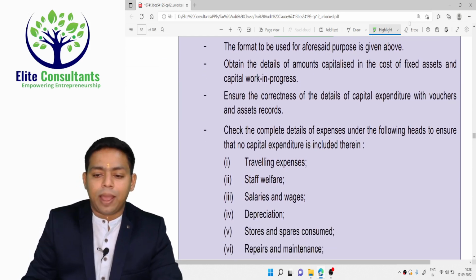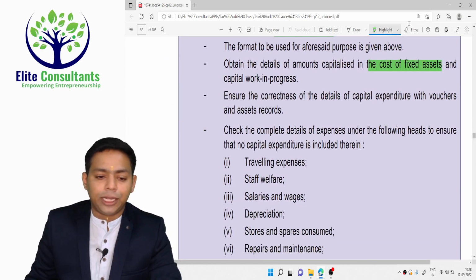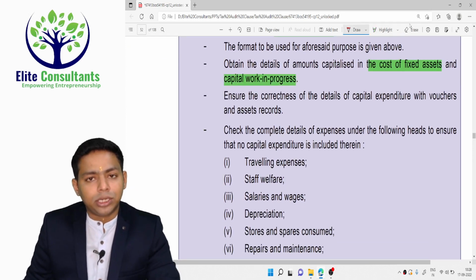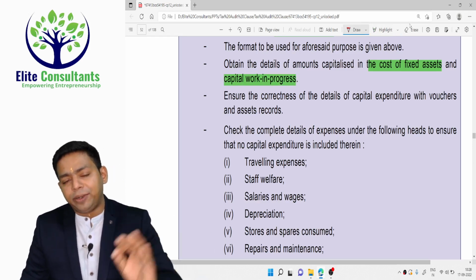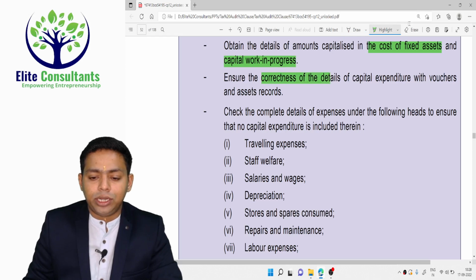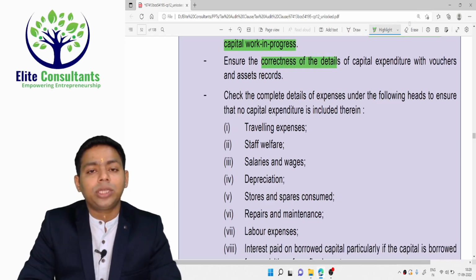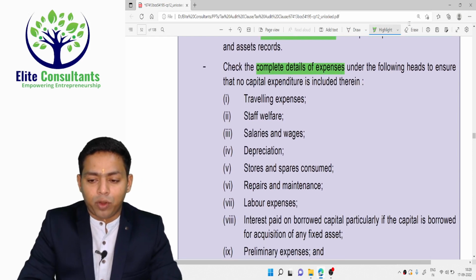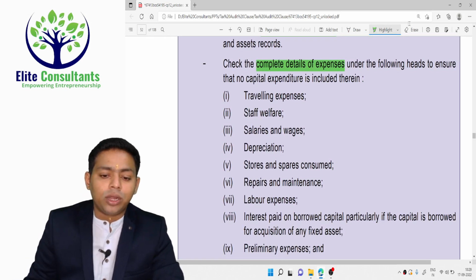Obtain the details capitalized in the cost of the fixed asset and cost of work in progress. Whatever expenditure you have incurred in the year, whatever cost you have capitalized, even take note of that. Ensure correctness of the details of the capital expenditure and vouchers and assets and records. Check the complete details of the expenses in the following heads. Ensure that it is not a capital expenditure.